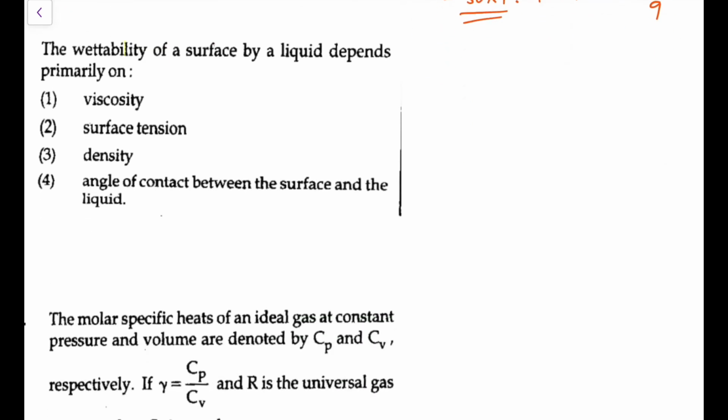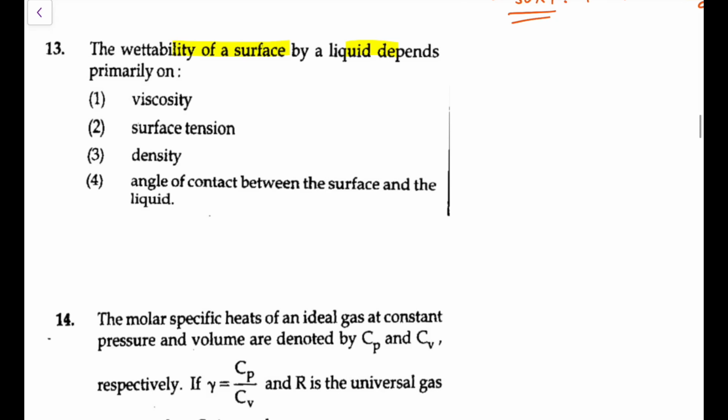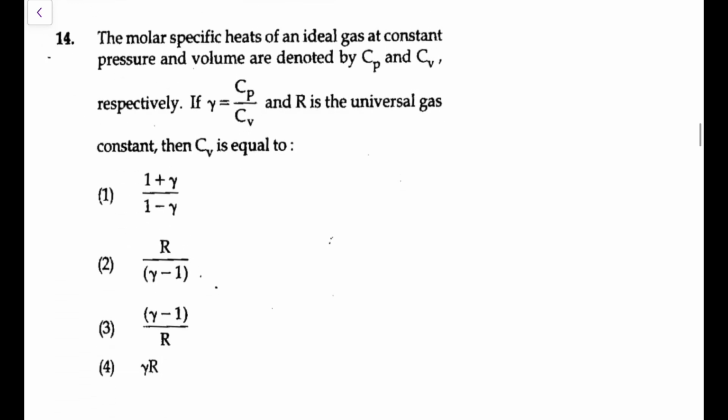The wettability of a surface by a liquid depends primarily on, the wettability is decided by the angle of contact, and that angle of contact will tell you whether it is going to be, let's say, like water on glass or mercury on glass. So it is the angle of contact. That's a theoretical question you need to remember.